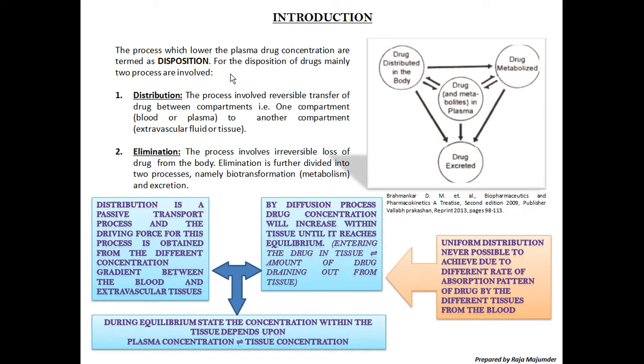Whenever it is distributed throughout the body, it goes to the site of action, or it shows its activity according to the specific receptors to show its pharmacodynamic activity. From that part, the pharmacodynamic process will come out. But until the drug reaches the site of action, it has to flow by the blood. And during this flow of the circulatory system, the drug is not going to stagnate on the site where it has been absorbed. It goes, so the position changes. That's why it is disposition.